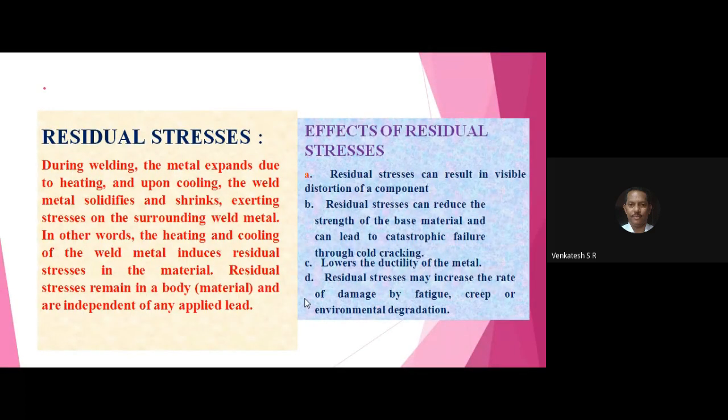All of you write down a few points. Write down the title in uppercase letters, residual stresses. Write down a few points.